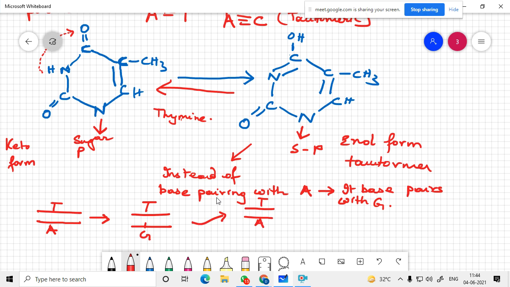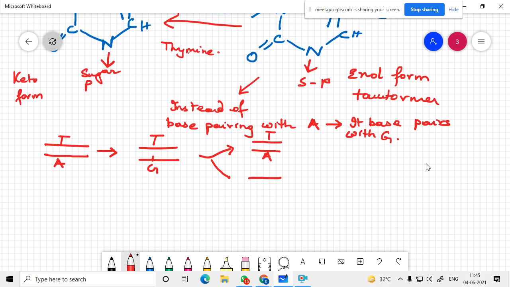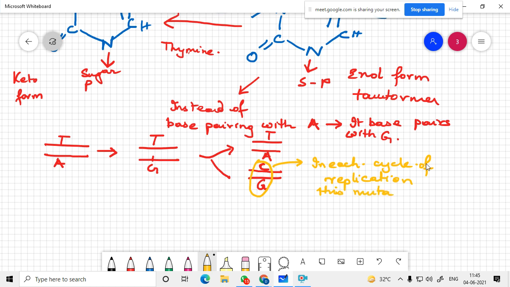It becomes a TA, and here it becomes a G, and it pulls in a C. So already you can see that in this particular region, in each cycle of replication, this mutation will be carried forward.